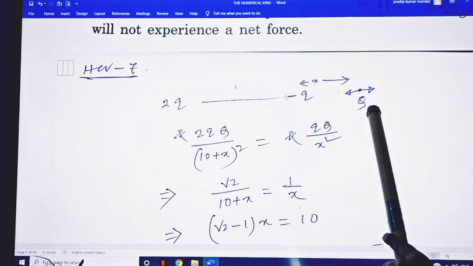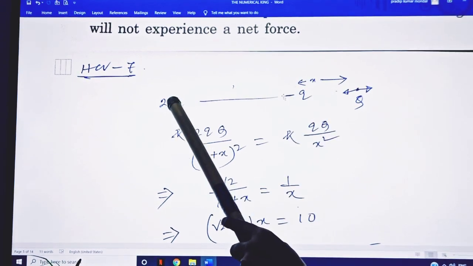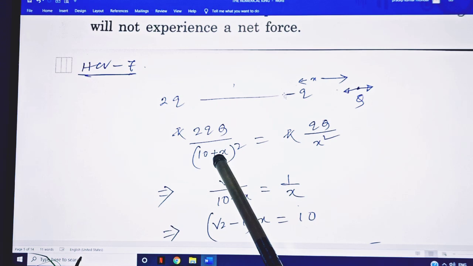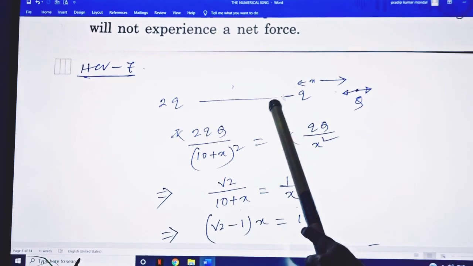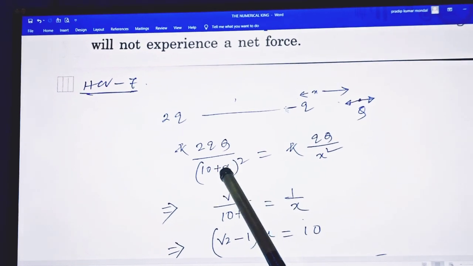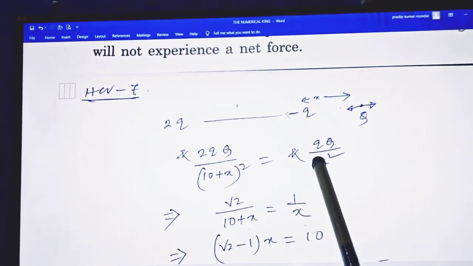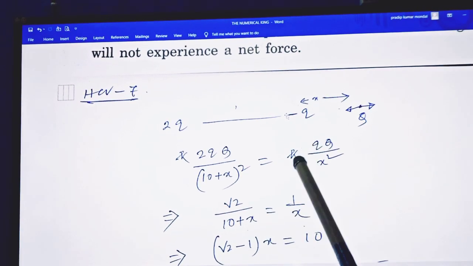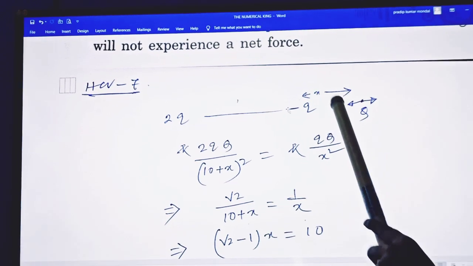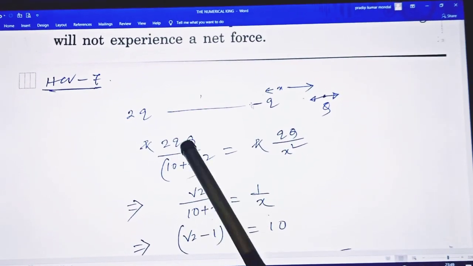The repulsion force between these is kappa q1 q2 by r square. This is the distance of 10 centimeter, and here you can't change that particular unit, because this unit and this unit cancel each other. So kappa qq, and this kappa q2 by x square. So here q and q cancel, and kappa cancels kappa.